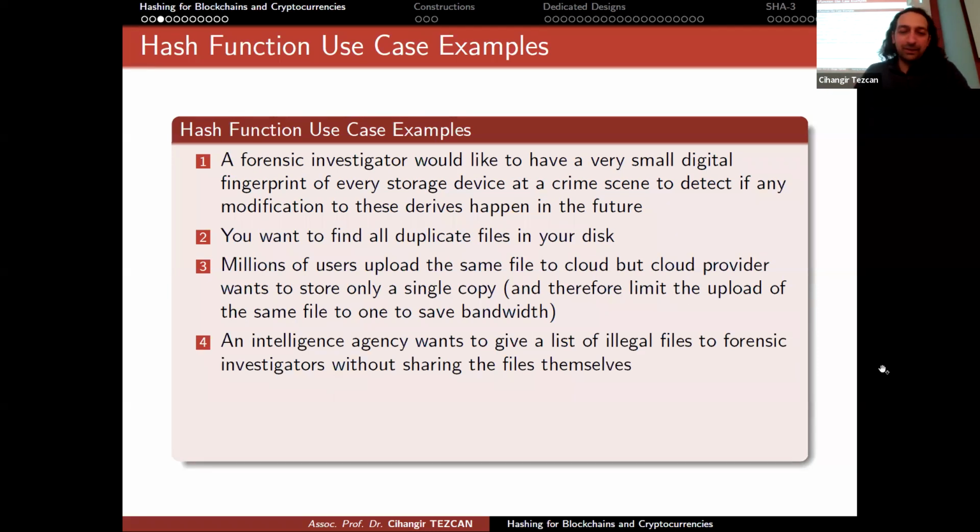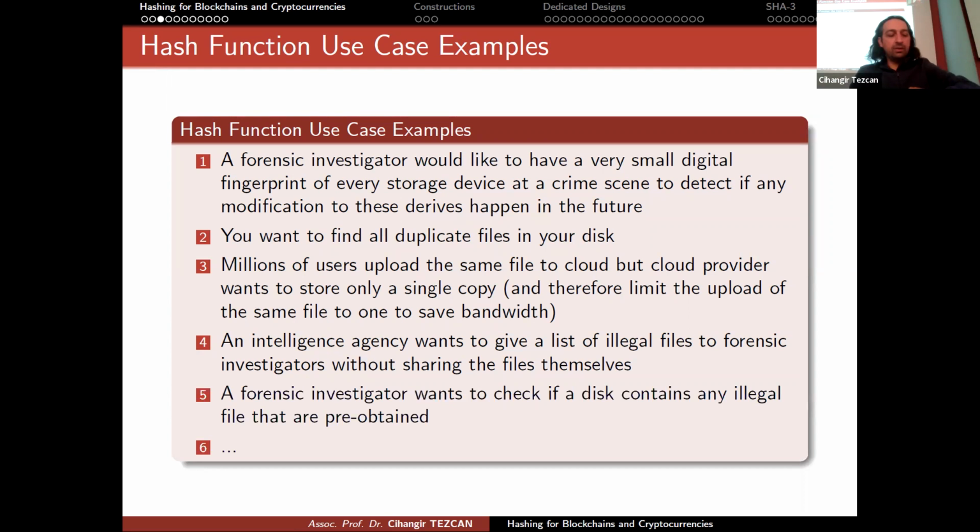Another use case, since we are talking about cybersecurity, is forensics. An intelligence agency wants to give a list of illegal files to forensic investigators without sharing the files themselves, right? This is actually what they do. You have maybe a storage of illegal files, could be child porn or anything, but you don't want to give these files to somebody else. But you want to detect if somebody also has those files. The easiest way to do it is to just take the hash of them and give them to forensics people, right?